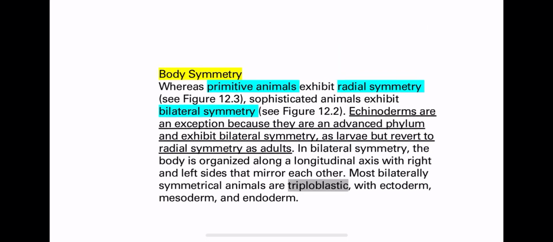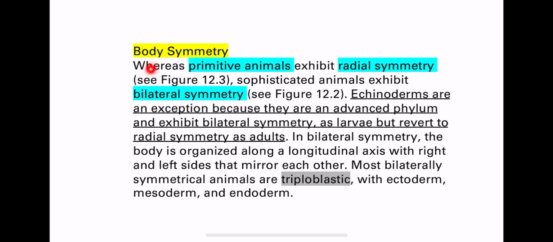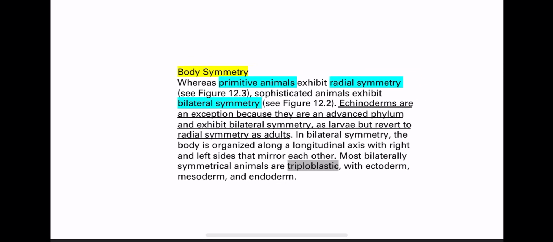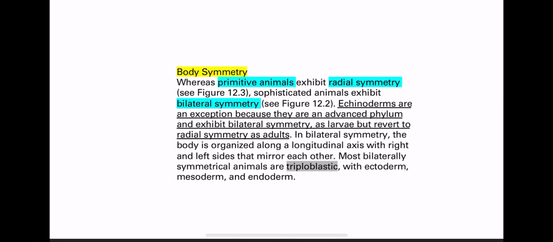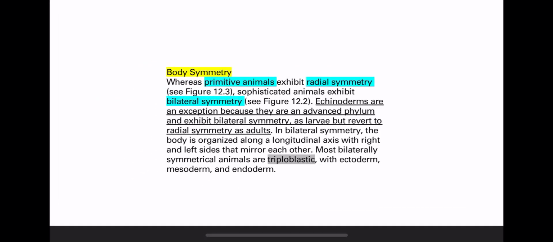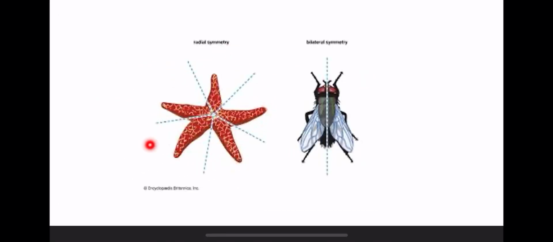Let's see the next trend in classifying animals, which is body symmetry. According to body symmetry, we can know whether an animal is primitive, meaning simple, or sophisticated and complex. If the animal exhibits radial symmetry, this is a primitive animal. So most primitive animals exhibit radial symmetry. Look at this radial symmetry. There is a central axis, and the animal can be divided into different parts through this central axis.